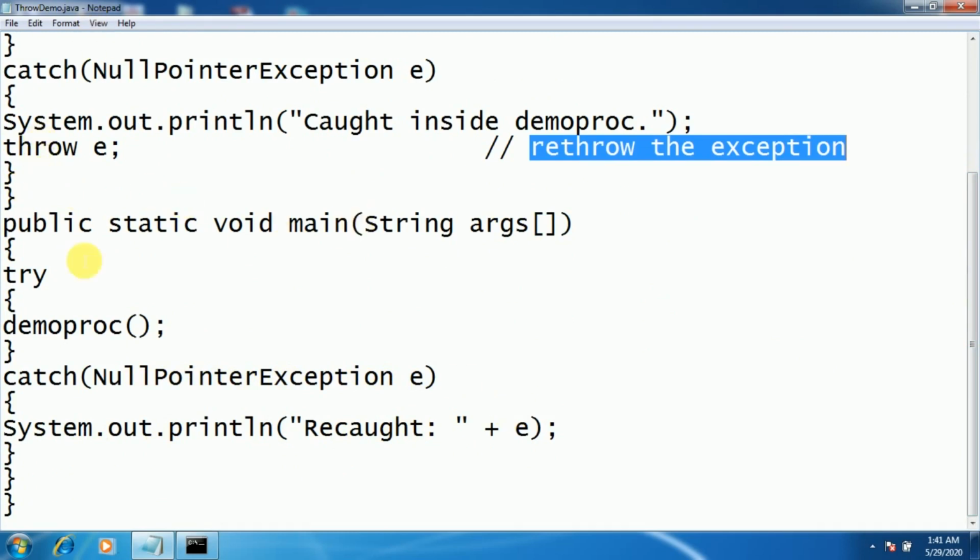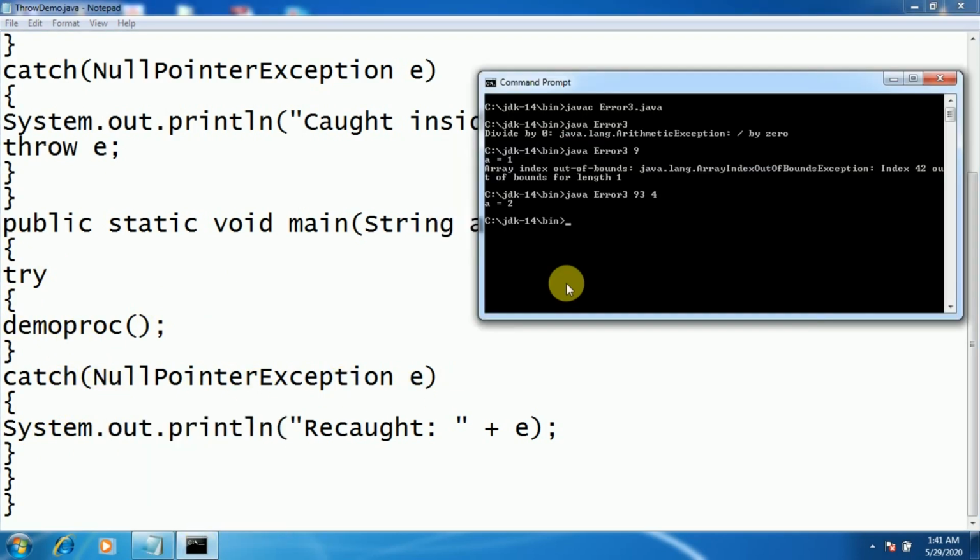Then write the main function. In the main function, we have to call this demoProc inside a try block, because it will throw an exception. So we need to include that within a try block, and immediately after the try we should have a catch block to catch that exception. So it's a NullPointerException. Now we'll run this program.